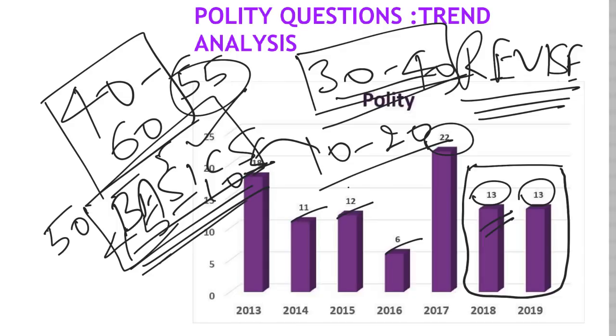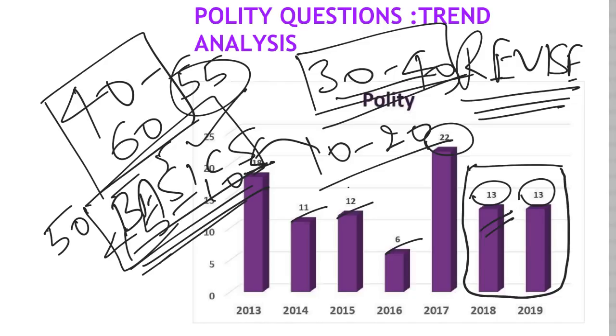So that's what we are trying to make clear. Anybody who is watching this video, we are assuming that you are a serious candidate, you are already prepared, and you are trying to analyze how to approach prelims 2020. Fine. So 10 to 15 is the average number of questions.